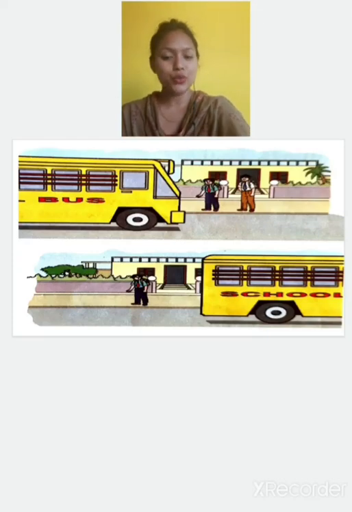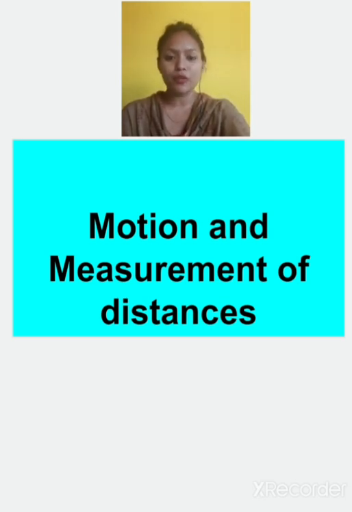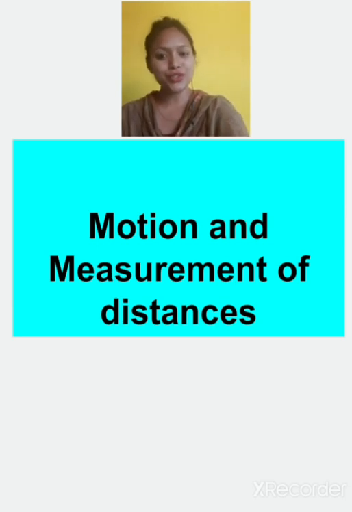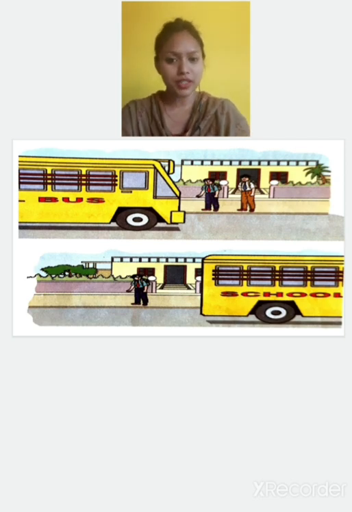In today's video, we'll study about motion. In the last video, we studied about the measurement, different ways of measuring the things and SI unit. Now in this video, we'll study about motion and different types of motion. So let's begin. So first of all, what is motion? When we say that something is moving or something is not moving.